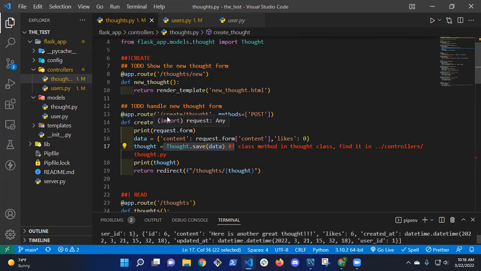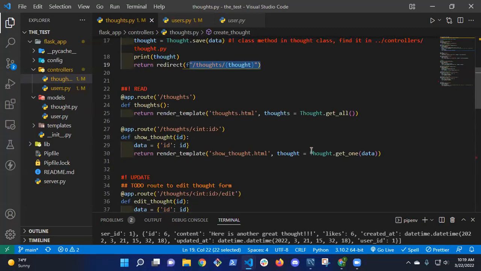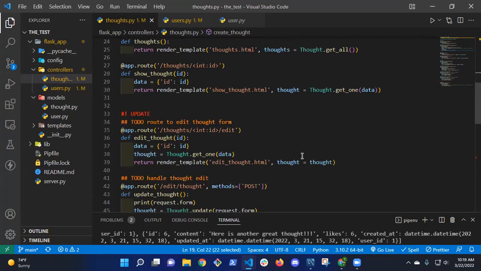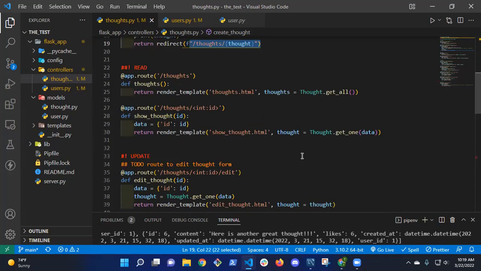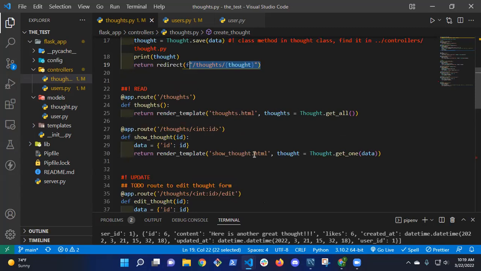So I'm trying to create a thought, and should be redirecting to thought, which is this one right here. It should be thoughts, and then this should take me to show thought. You're right, I haven't done anything to edit a thought yet. But I'm not trying to call that route. I'm trying to get to this route.